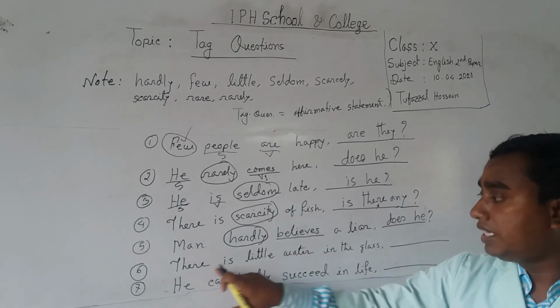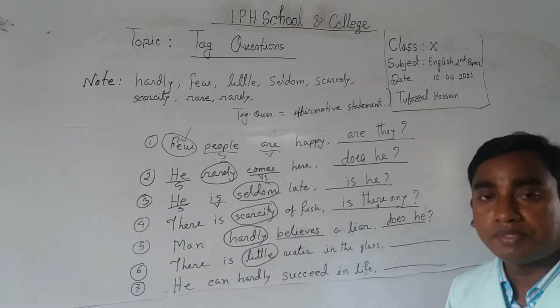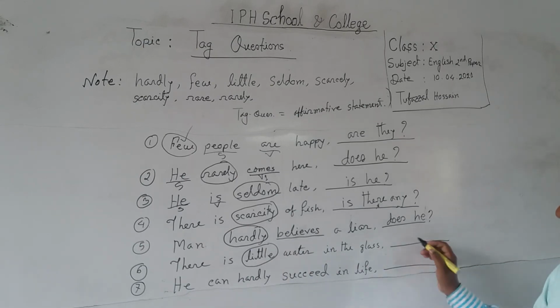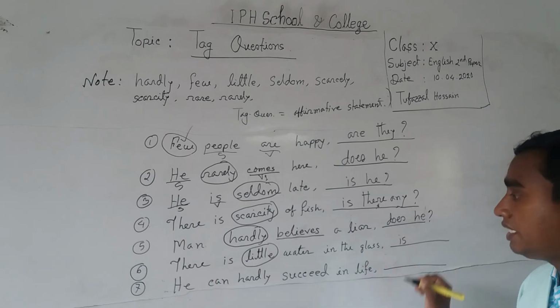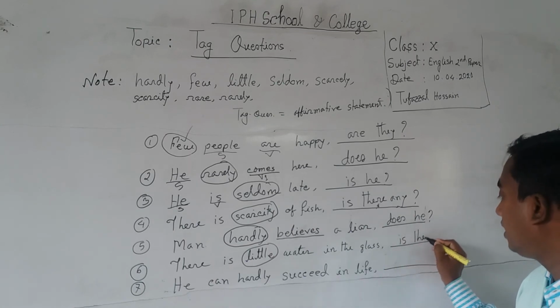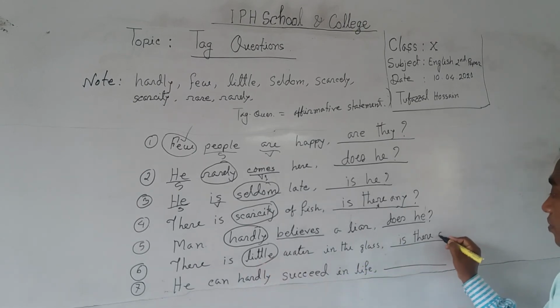Number six, there is little water in the glass. So here little is a negative sign. So it never accepts not. So it will be an affirmative statement. So is and subject there. As the subject is there with a negative sign, you have to write any. Is there any.